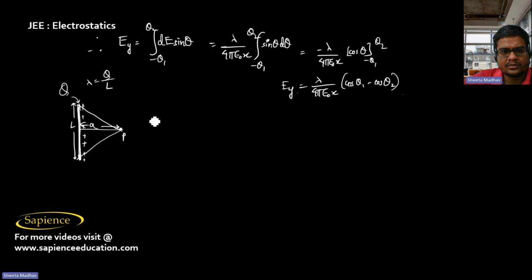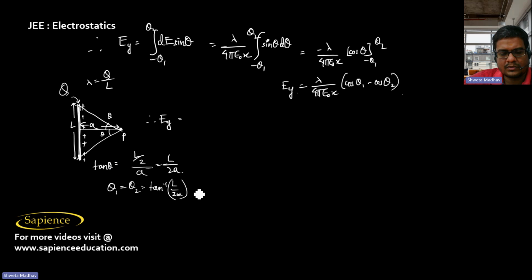Now if this angle is theta, this will also be theta, where tan theta will obviously be equal to L by 2 by A, that is L by 2A. So theta 1 and theta 2 here are the same, that is tan inverse of L by 2A. So therefore Ey will be 0. There is no y component, so only the x component of the electric field is there.